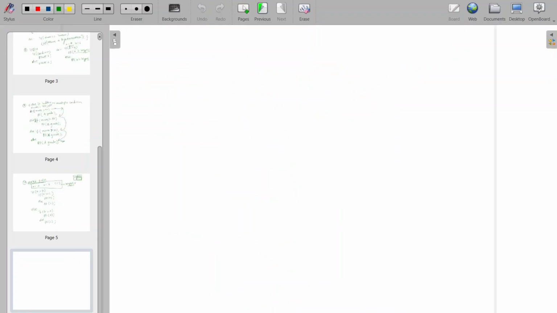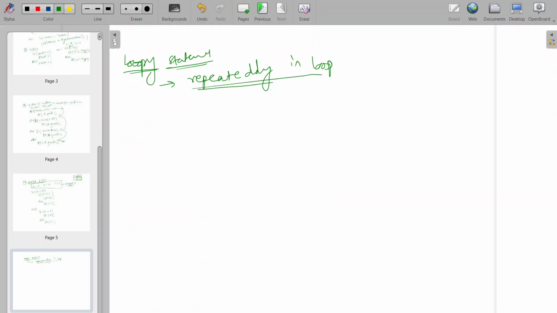Now we'll go to the next topic. Conditional statements are completed. Now looping statements. In looping statements, as I said, whenever we need to execute some statements repeatedly in a loop, we use a loop instead of writing those statements many times.